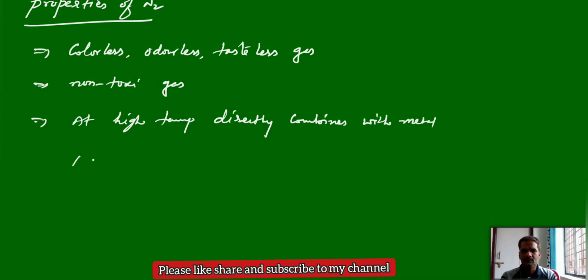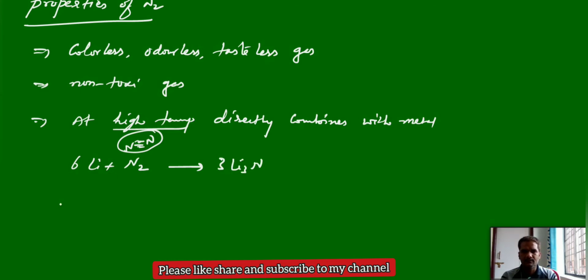For example, take lithium metal with nitrogen. Why do we require high temperature? Because nitrogen is in the diatomic form, nitrogen triple bond nitrogen. So to break this triple bond we require high energy. That is why we almost always require high temperature conditions for the formation of nitrides.